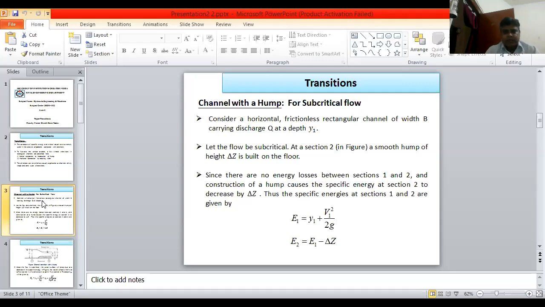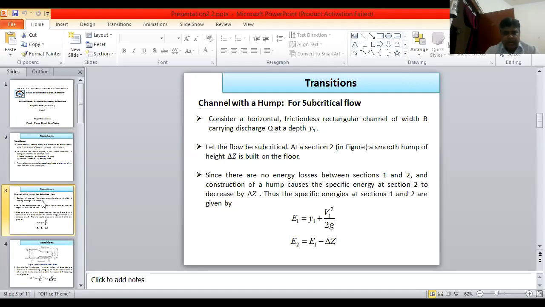Consider subcritical flow. Consider a horizontal frictionless rectangular channel of width B carrying a discharge Q at a depth Y1. Let the flow be subcritical. At section 2 in the figure, a smooth hump of height delta Z is built on the floor.